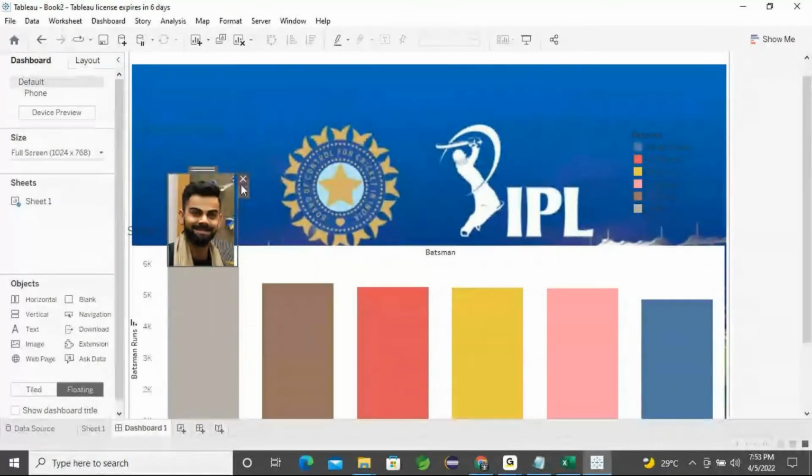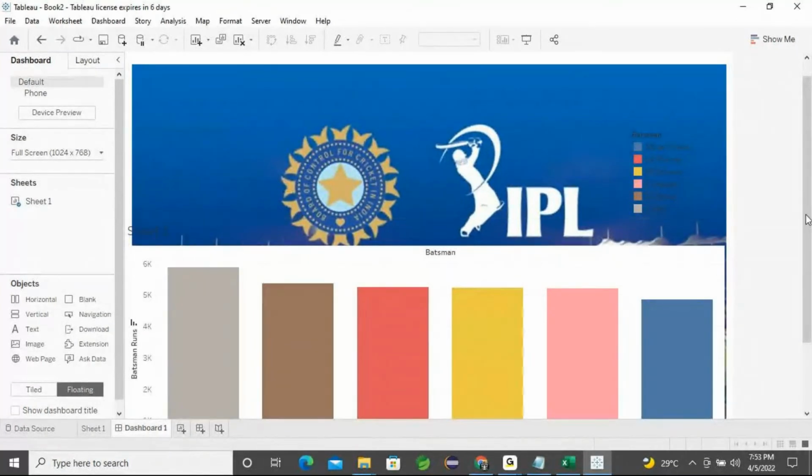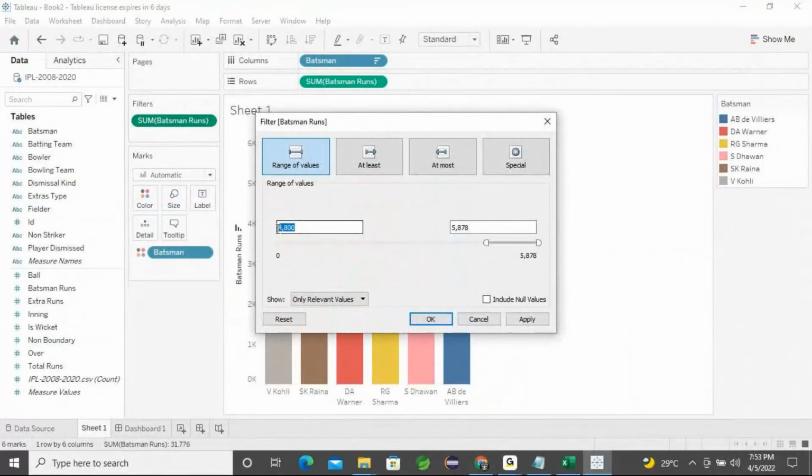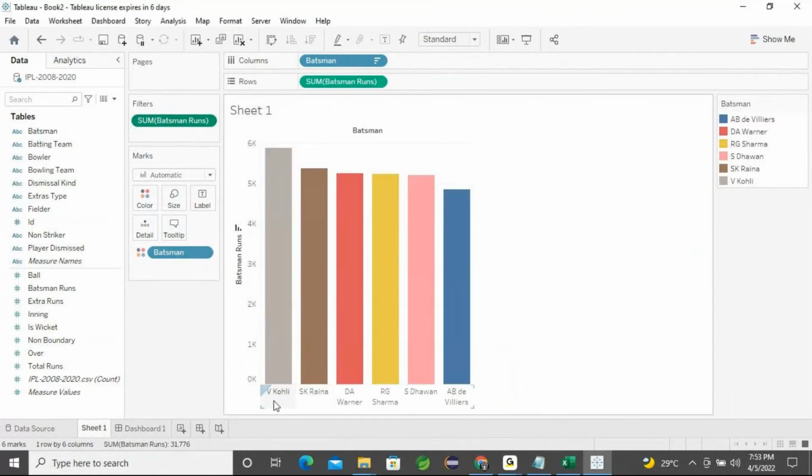I'll just close it. I just used some range of values for the batsmen, 4,800 to 5,878. These are the people. If you do that, you will get only Virat Kohli, Suresh Raina, David Warner, Rohit Sharma, Shikhar Dhawan and AB de Villiers.